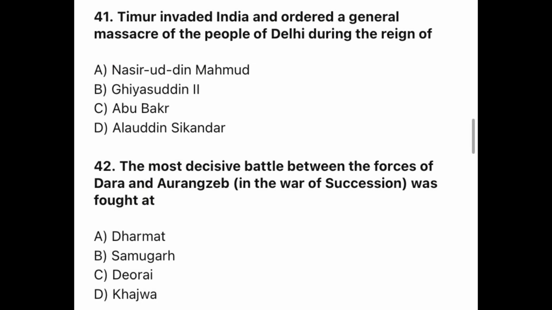Question 41. Timur invaded India and ordered a general massacre of the people of Delhi during the reign of. The correct option is A. Nasiruddin Mahmud. Question 42. The most decisive battle between the forces of Dara and Aurangzeb in the War of Succession was fought at. The correct option is B. Samugarh.